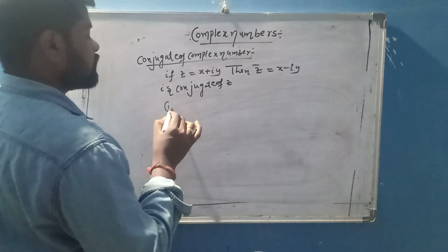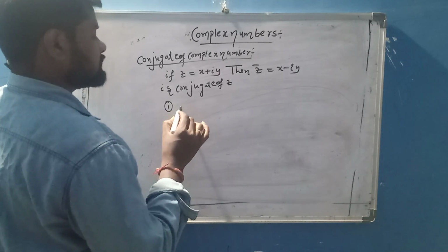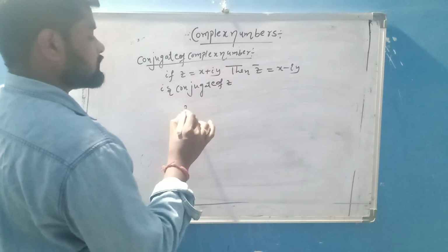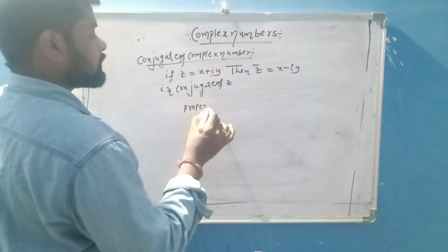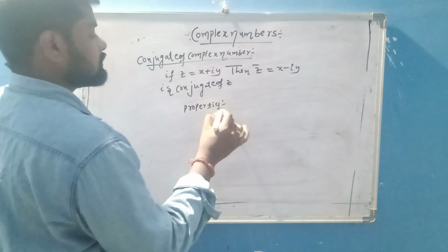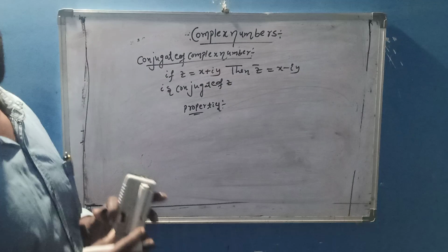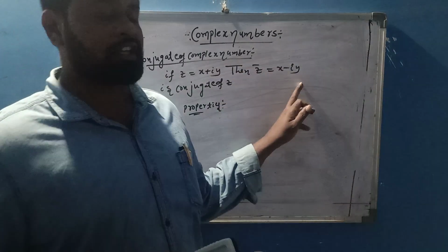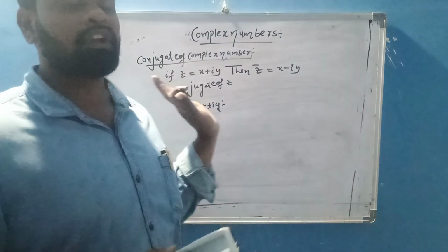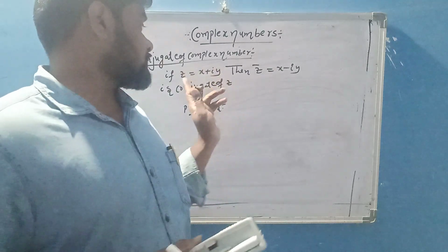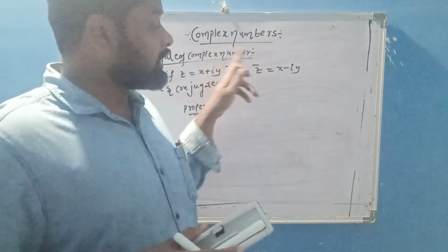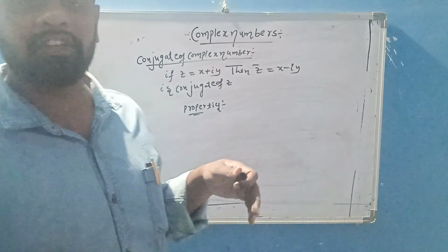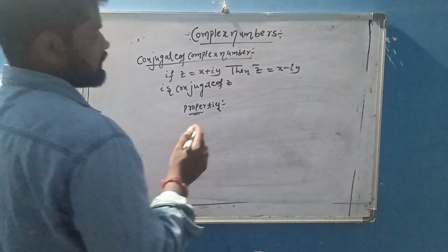Now here some properties are there. If z equals x plus iy, then z bar is equal to x minus iy. It is the conjugate of a complex number. For example, if z equals x minus iy, then z bar equals x plus iy. That is the conjugate of a complex number.